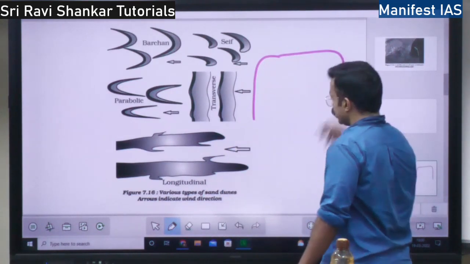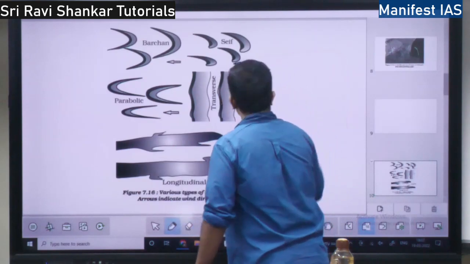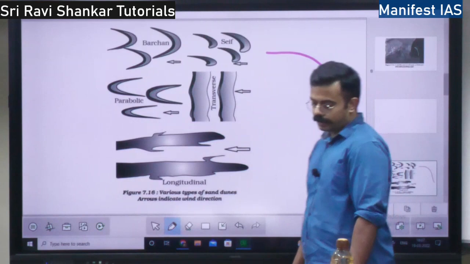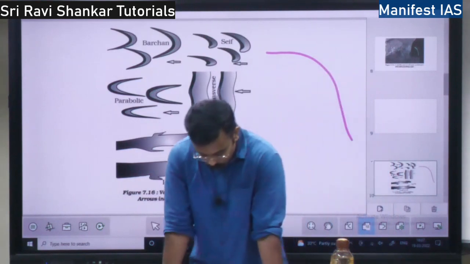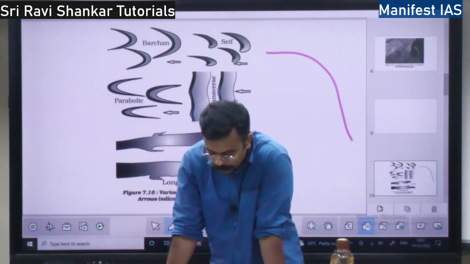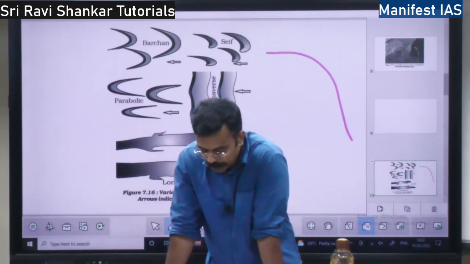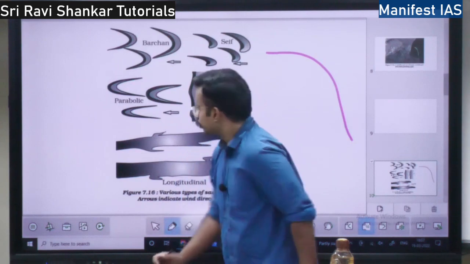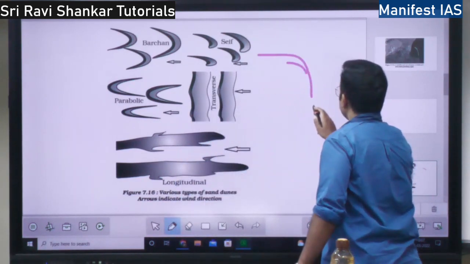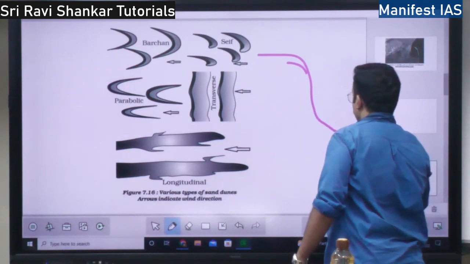Actually this is steeply inclined, and there will be gently inclined parts like this. Those gently inclined rocky floors close to the mountains are called pediments. So there will be a mountain like this, and when it is going down, it will gently incline like this.